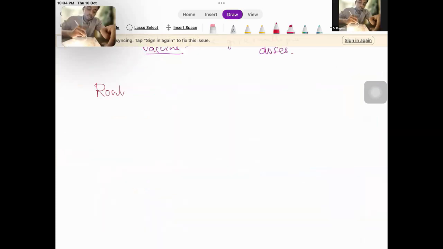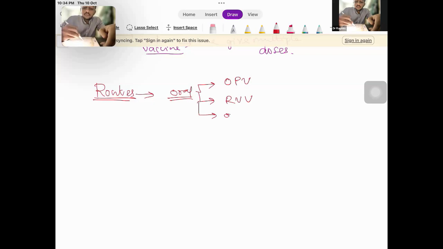So another important area that is tested in the exam is the route of administration. We have already gone through one route of administration. What was that? That is the oral. The major vaccines include the OPV, the rotaviral vaccine, and the oral typhoid. The first two are in the national immunization schedule, and the OPV is given as 2 drops.